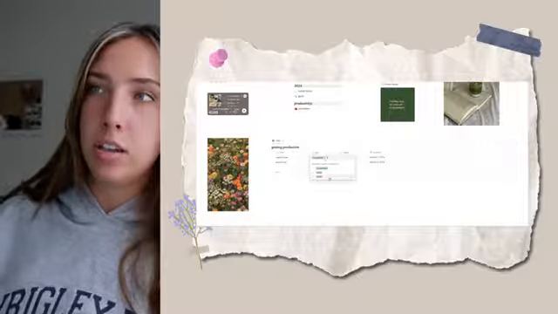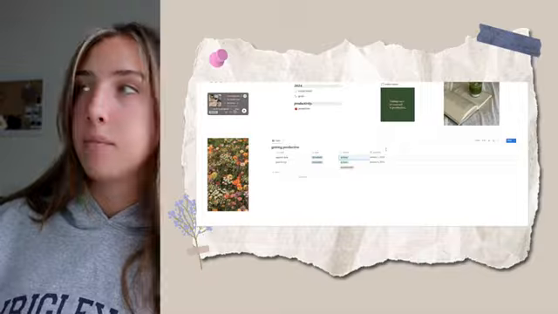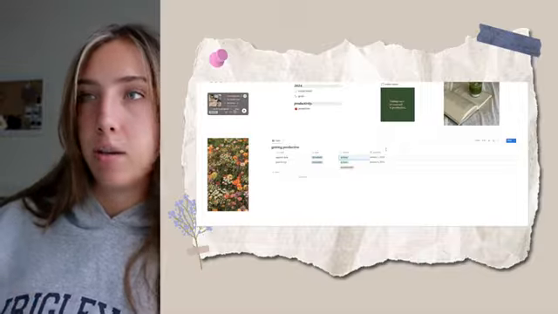But when I was in college, as well as my different classes, so I would put computer science, marketing, and I put in the status, so either not started, in progress, or done. And then I also have a deadline for each task. The table automatically goes in order of the deadline from soonest to latest. You can also filter out your tasks or assignments.